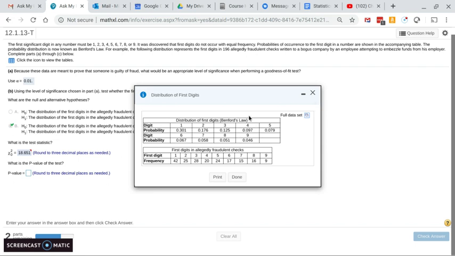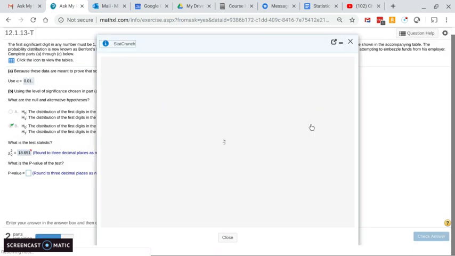Okay. So what we can do to determine whether the checks were just fabricated or made fraudulently is see if the checks that this company wrote obey the distribution, or what's called Benford's law. All we have to do is open the data in StatCrunch.